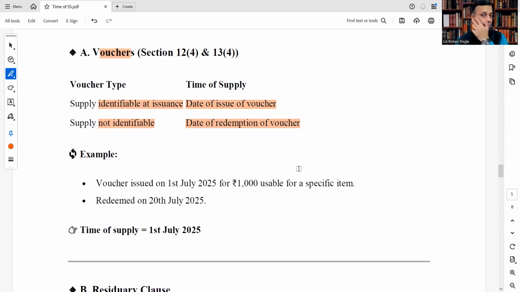Okay. Example, voucher issued on 1st July 2025 for rupees 1000 usable for a specific item. Redeemed on 20th July 2025. Time of supply 1st July. Why? Because it is identifiable at issuance. Supply identifiable at issuance, therefore date of issue of voucher will be our time of supply. Because here it is mentioned voucher issued on 1st July for rupees 1000 usable for a specific item.